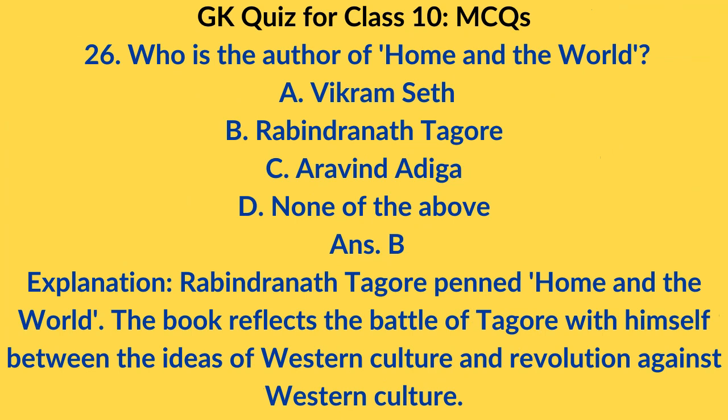26. Who is the author of Home and the World? A. Vikram Seth. B. Rabindranath Tagore. C. Aravind Adiga. D. None of the above. ANS. B. Explanation: Rabindranath Tagore penned Home and the World. The book reflects the battle of Tagore with himself between the ideas of Western culture and revolution against Western culture.